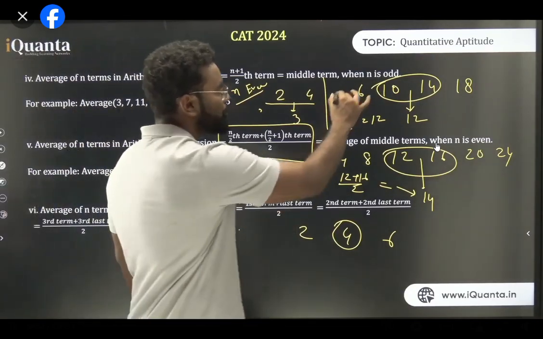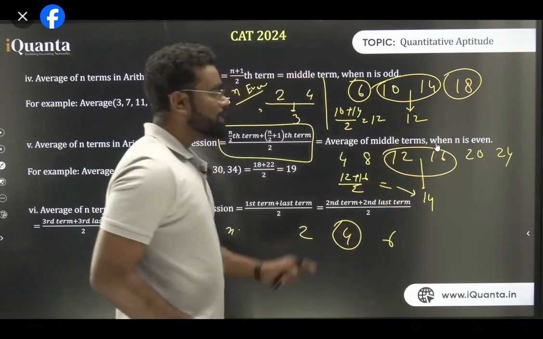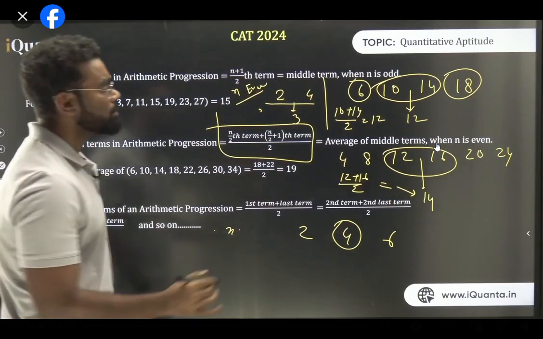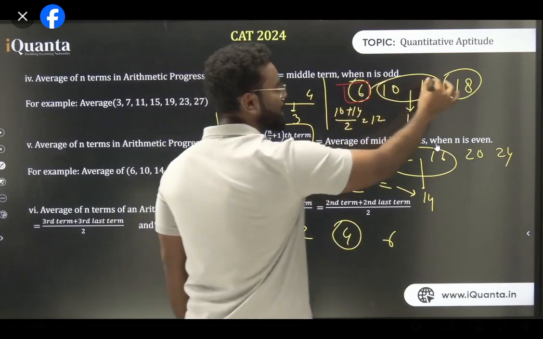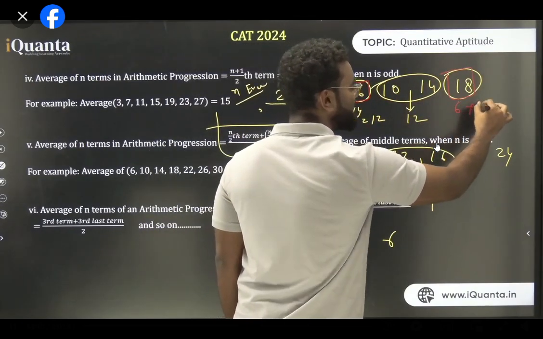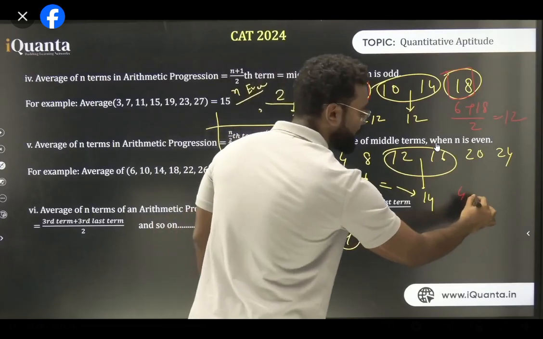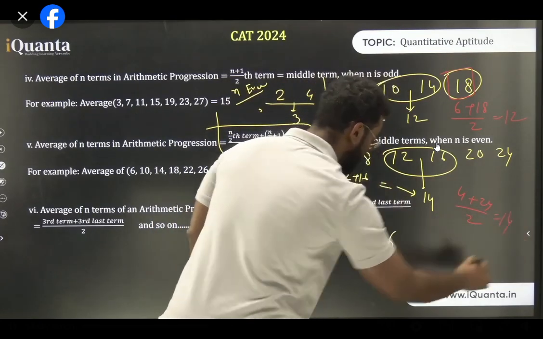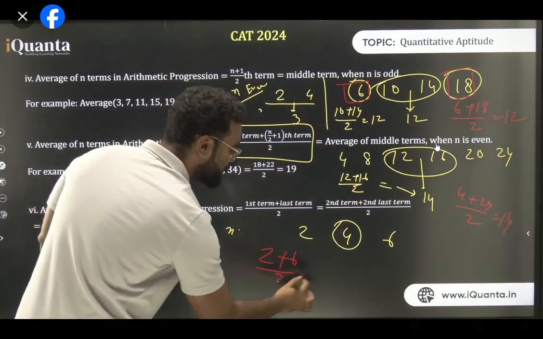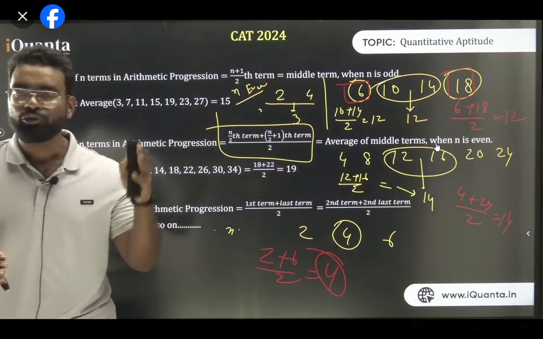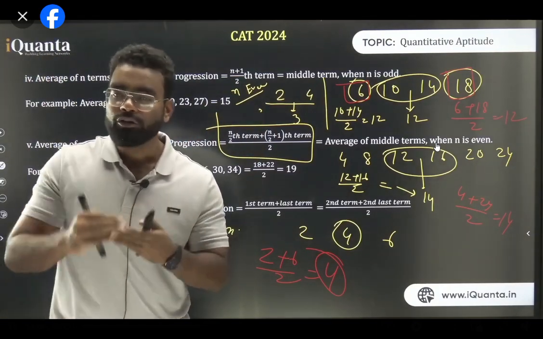एवरेज इज ऑल्सो फर्स्ट टर्म प्लस लास्ट टर्म बाई 2. 6 + 18/2 करने से भी तुम्हारा एवरेज आ ही जाएगा. मेक इट मच मोर क्लियर. सो इसका फर्स्ट टर्म क्या था 6, लास्ट टर्म क्या था 18. So if you do 6 + 18/2, that also fetch you 12. Am I clear? In this case, do that. 4 + 24/2, that will also give you 14. In this case, do 2 + 6/2, that will also give you 4. Am I clear? So whether the number of terms is odd or even, if you do first term plus last term by 2, then it always gives you the average.